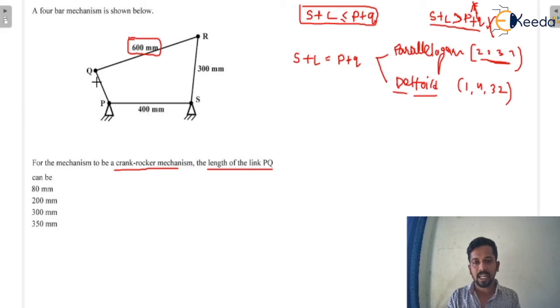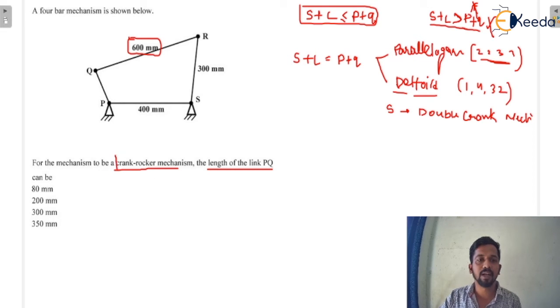But in case of deltoid linkage, when we fix the shortest link, we will get a double crank mechanism. Understand it carefully, there are a lot of concepts which are going to be cleared here. Double crank, and the revision is also here. You'll get a double crank mechanism when you fix the shortest link.